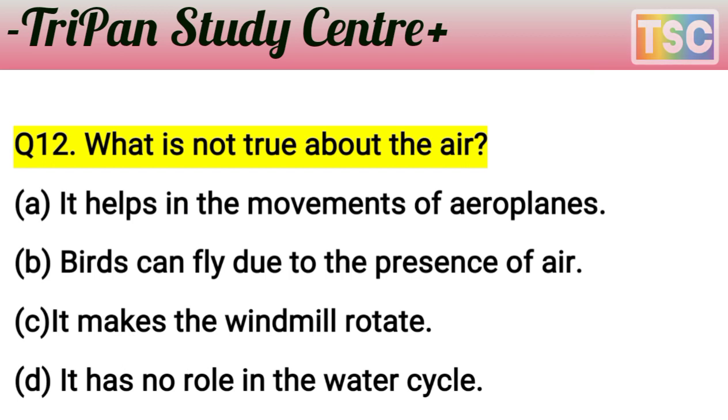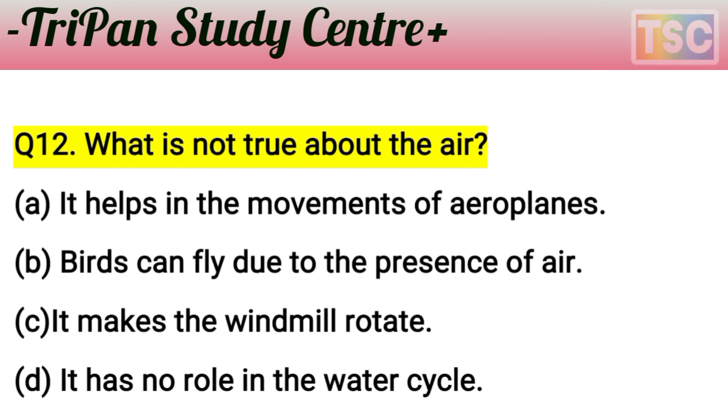Air plays the biggest role in the water cycle, as water vapor rises to form clouds. So the option "It has no role in the water cycle" is a wrong option. The examiner also calls it the wrong option, not true. It means option D is correct here.